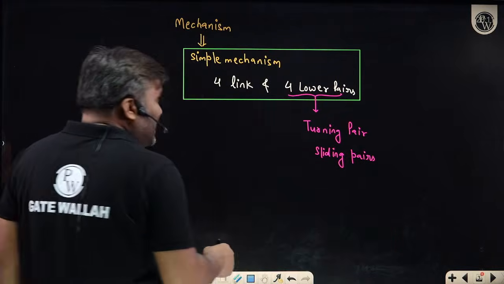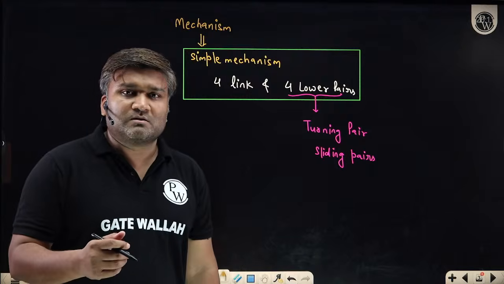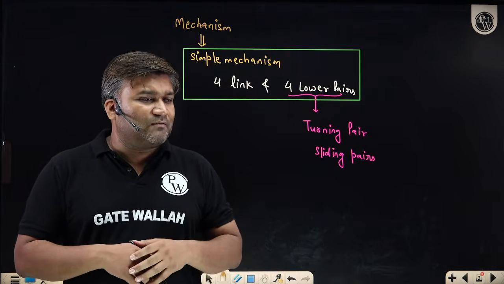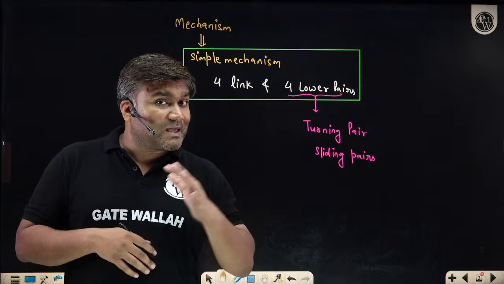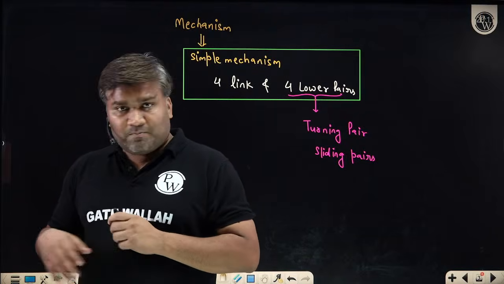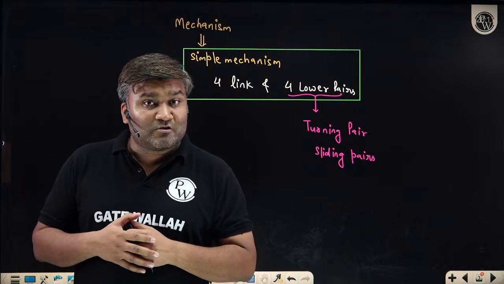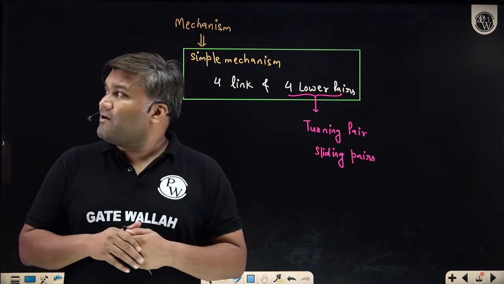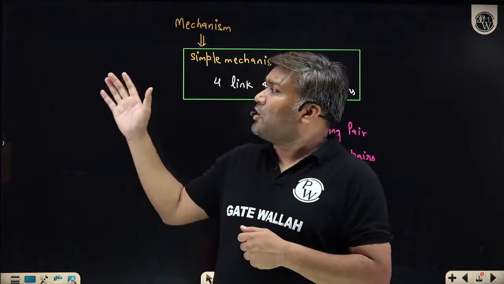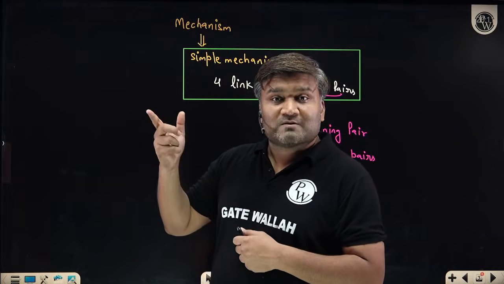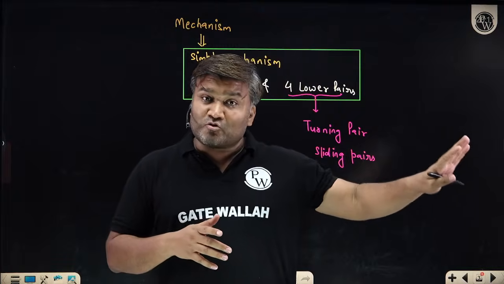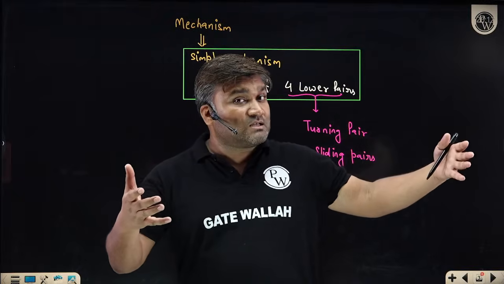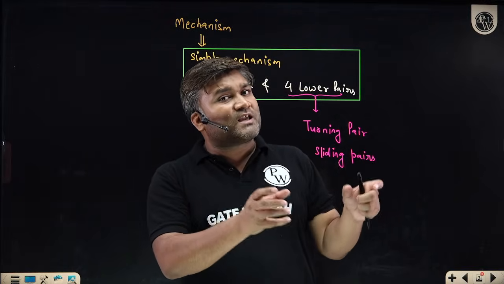We are actually surrounded by so many machines around us. Just look around your room. We have so many things. A revolving chair is also a mechanism. A table fan is also a mechanism. I have a cycle at my home, a mechanism. I have an automatic door closer at my door, that is also a mechanism. A car, a bike, these are very big machines which have so many mechanisms working together.